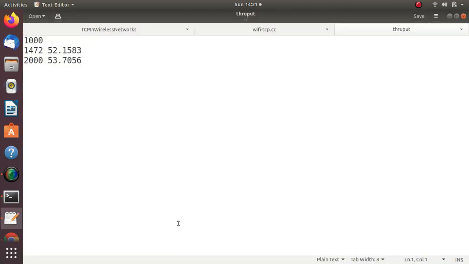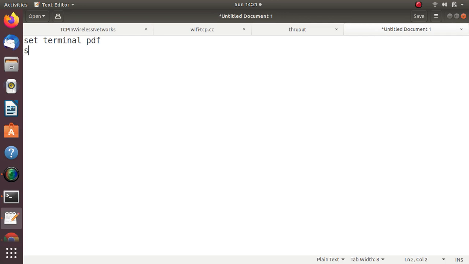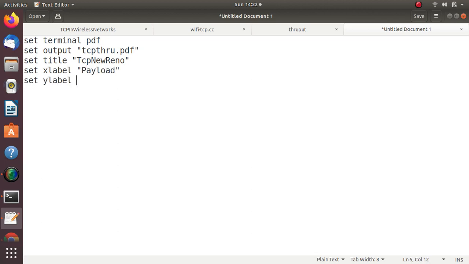So in the meantime, I will complete the plotting script. So what I do is set terminal PDF, set output TCP throughput dot PDF, which is the name of the file. Set title TCP new Reno. Then set xlabel, the X label is the payload, and set ylabel, the Y label is the throughput in megabits per second.